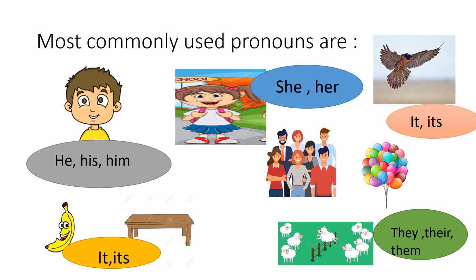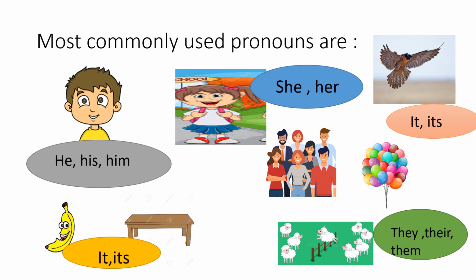Now, when we have many things, many people, like many sheep, many people, you will use they. They are going to their office. The sheep are playing in the pen. They are with their shepherd.